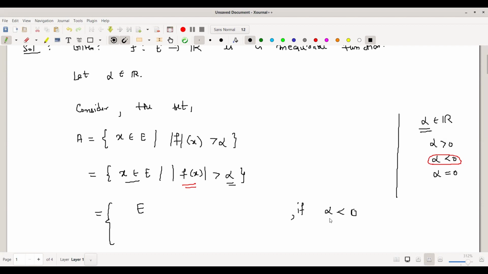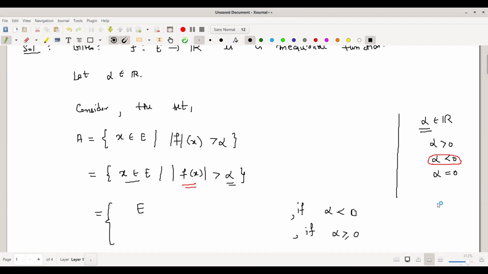Now the second case is when alpha is positive or zero, so I am going to combine these. Secondly, if alpha is non-negative, what will happen?